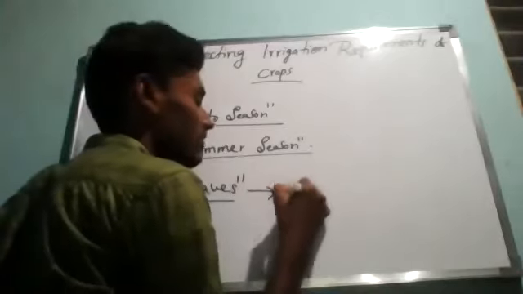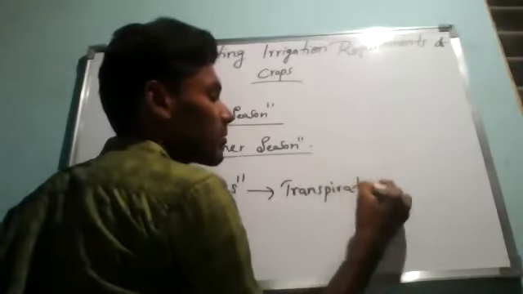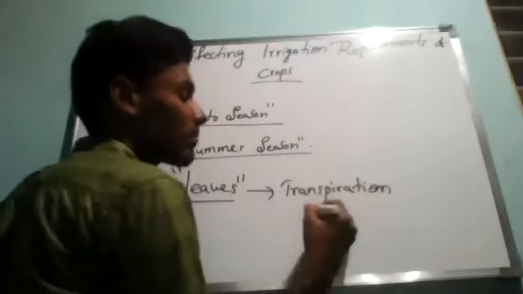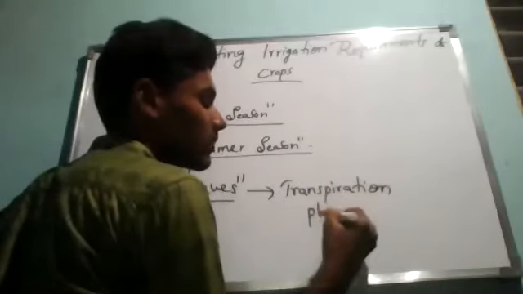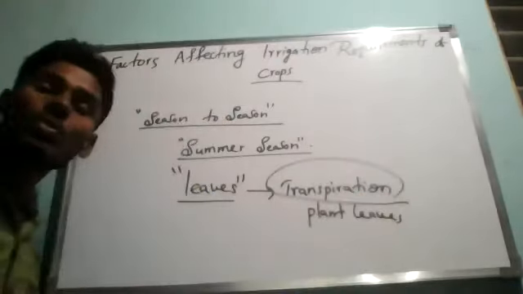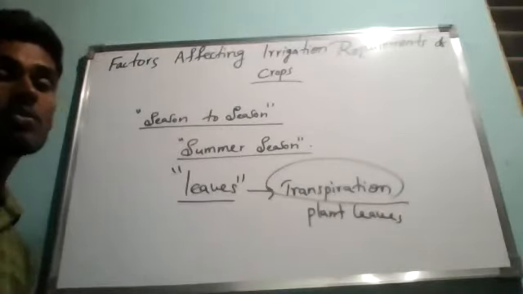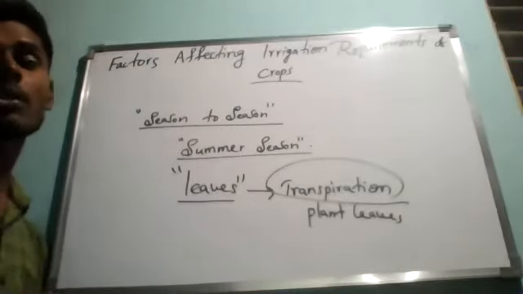We have studied in class 7 transpiration, which means evaporating excess water from the plant leaves. During hot days, that means summer, evaporation of water from the soil and the leaves of crop plants is also increased.